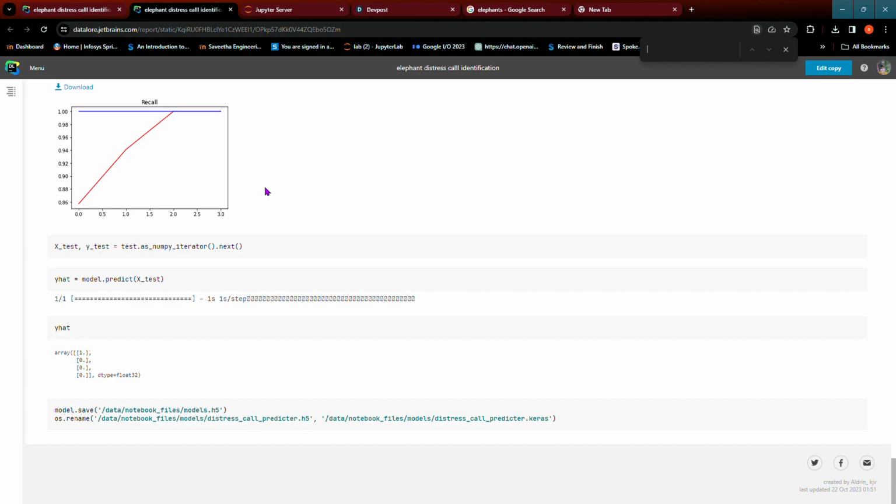So by using this, we can identify potential distress calls in audio recordings, and from audio recordings we can mark them into geospatial data and find the potential hotspots and provide more security.